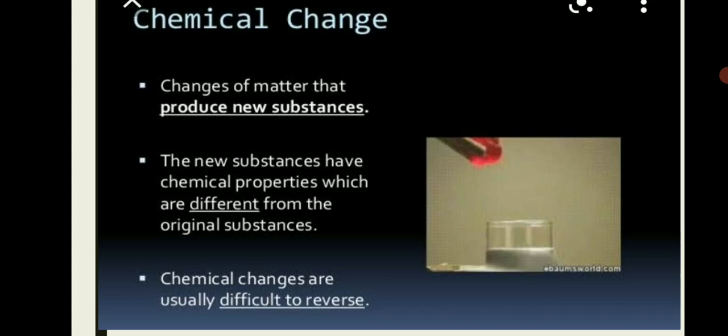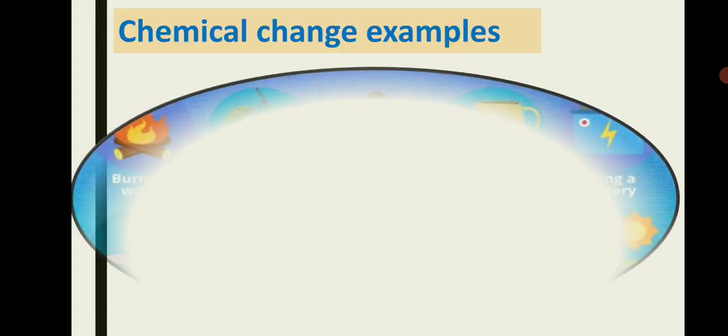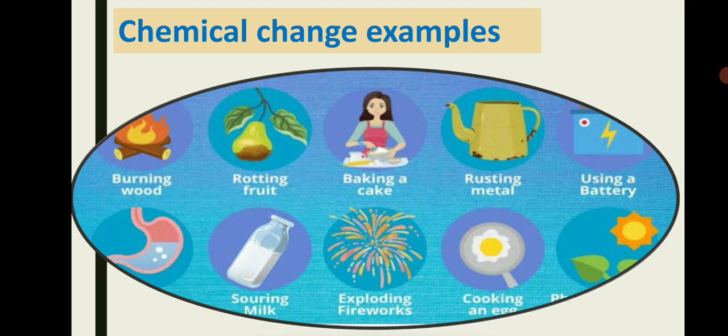And hence the chemical change. In this type of change, matter produces new substances. The new substances have chemical properties which are different from the original substance, and these chemical changes are difficult to reverse, and hence it is known as an irreversible change also. A few examples of these changes are burning wood, baking a cake, souring milk, exploding fireworks, cooking an egg, and a few more.